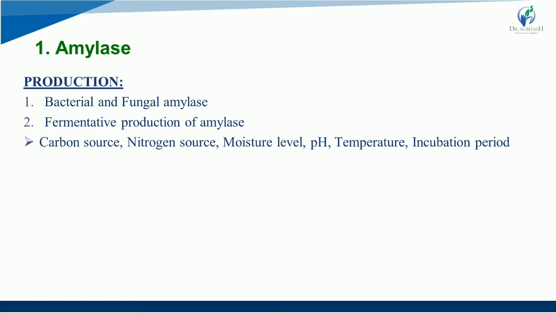For temperature, 25 to 30 degrees Celsius is considered the best for fermentation. Incubation period is 3 to 7 days, and 6 days is approximate.